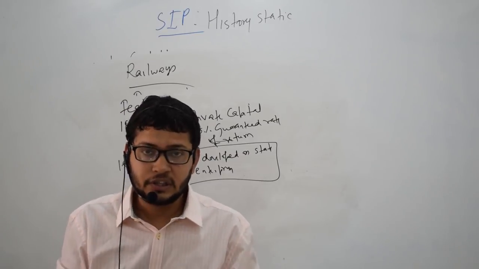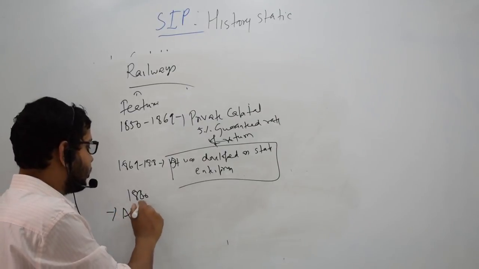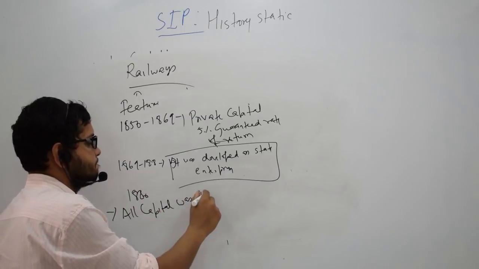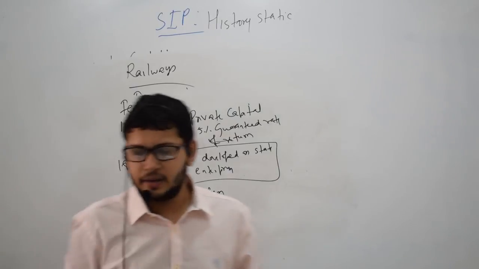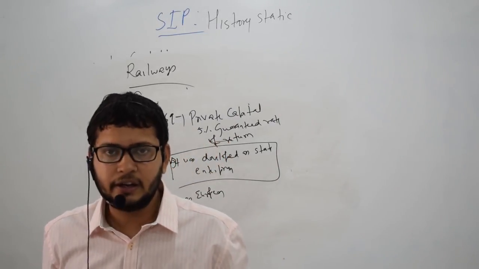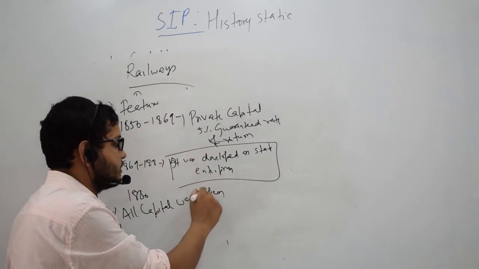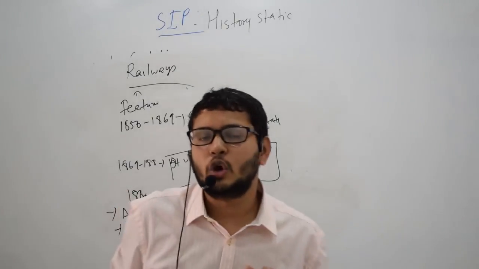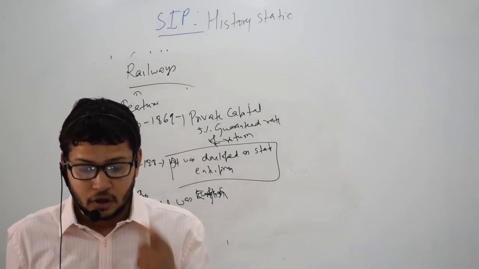Another significant feature was that all capital invested in railways was European. Secondly, all capital was English. Indian capital and other European capital was not allowed to invest in the railways.